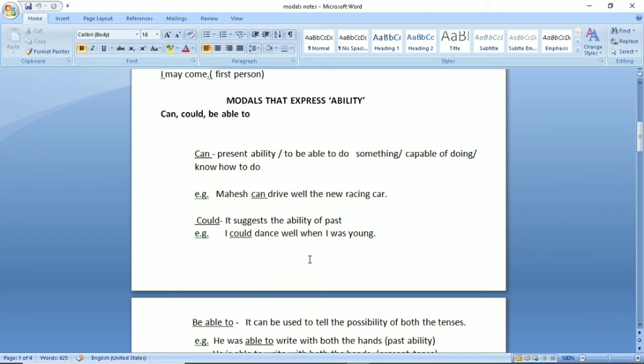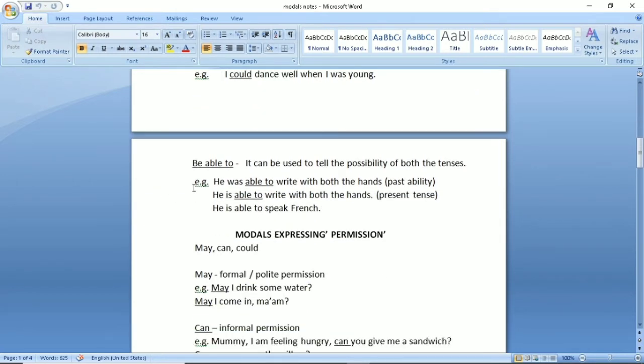So let's see, be able to can be used for the possibility of both kind of tenses, that is present tense as well as past tense. For example, he was able to write with both the hands. So this is past ability, right? He was. Here what you did? You replace be with was. Students, be has many forms. For example, is, am, are, was, were, being and been. You are to use according to your tense. So here I want to express this ability in past tense.